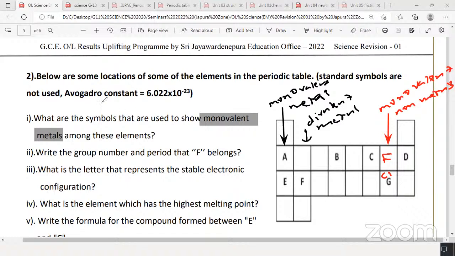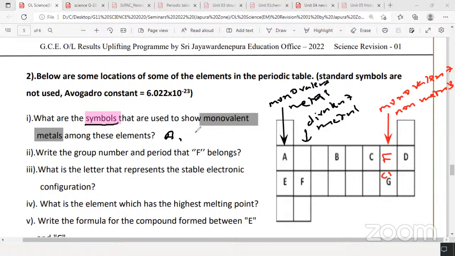Right. So what are the symbols that are used to show the monovalent metals among these elements? What are the symbols? Plural. So I have already given the answer. Quickly write the answer, since there is limited time, only 10 minutes left. The answer will be A and E.